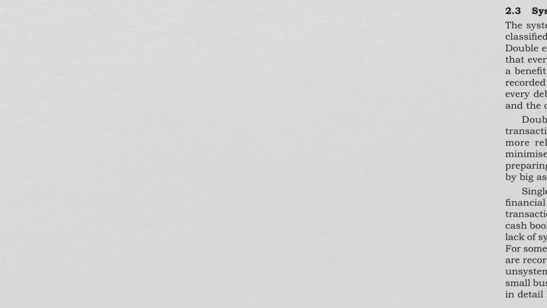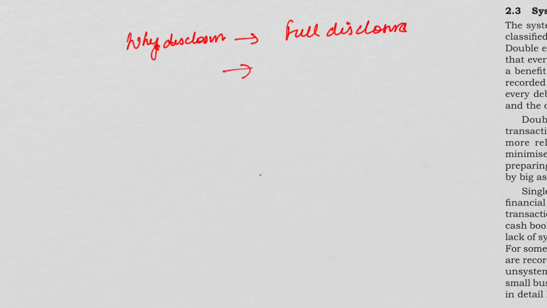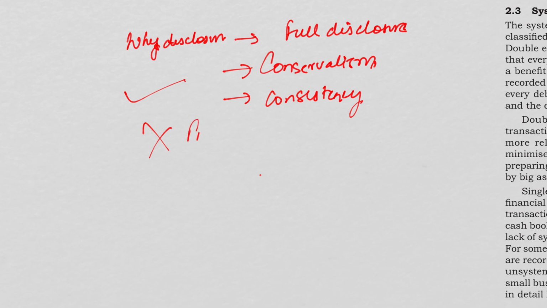So let us look at a quick recap. If there's any legal case, why should we disclose it? Because of the full disclosure concept. Why not record expected profit? Because of conservatism. Why follow the same methods yearly? Because of consistency. Why ignore petty items?